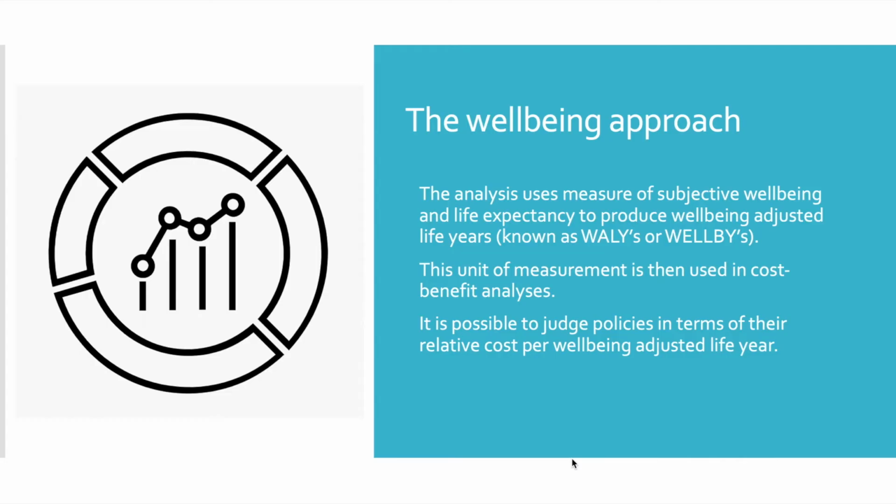The well-being approach combines measures of subjective well-being and life expectancy in order to produce well-being adjusted life years, and this is used as the main unit of measurement in the analysis of a policy. This makes it possible to judge policies in terms of their relative cost per well-being adjusted life year.